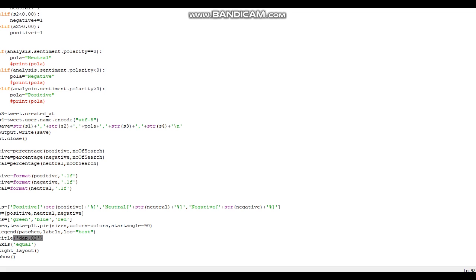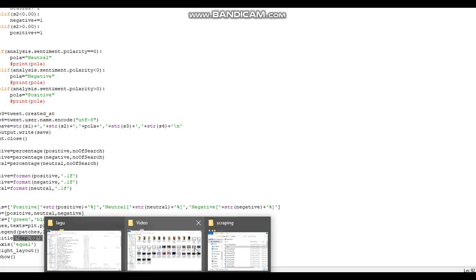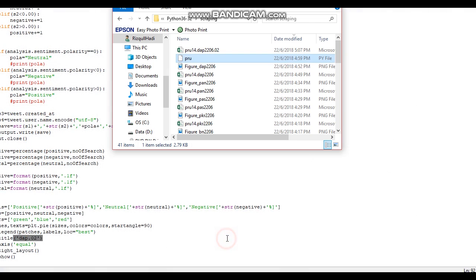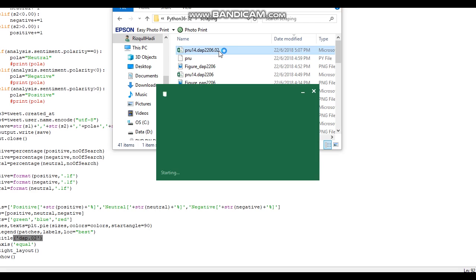And then, okay, this is how to make the graph. You can change the color where you want, and the title of the graph you can change also.